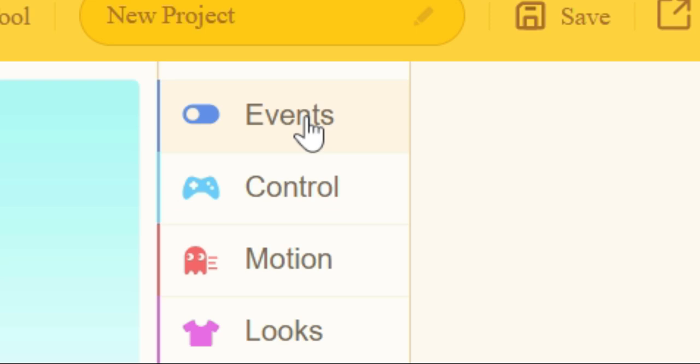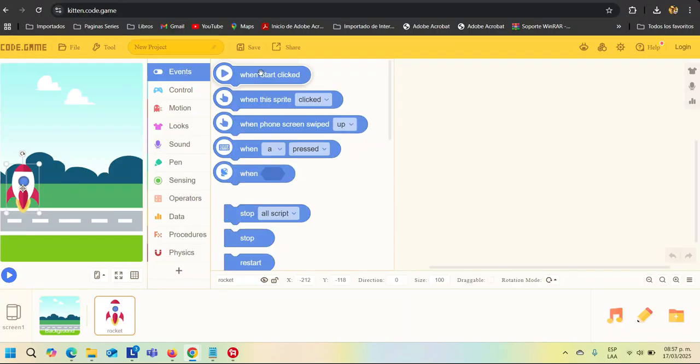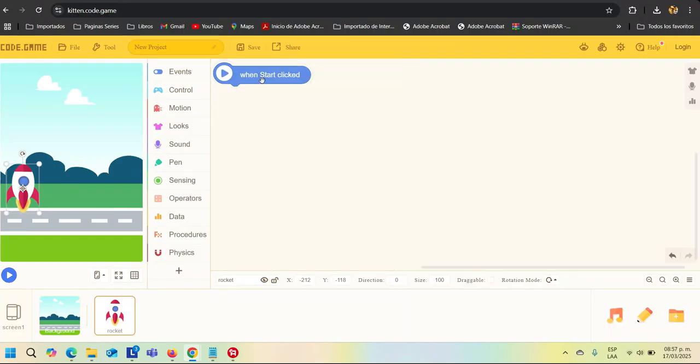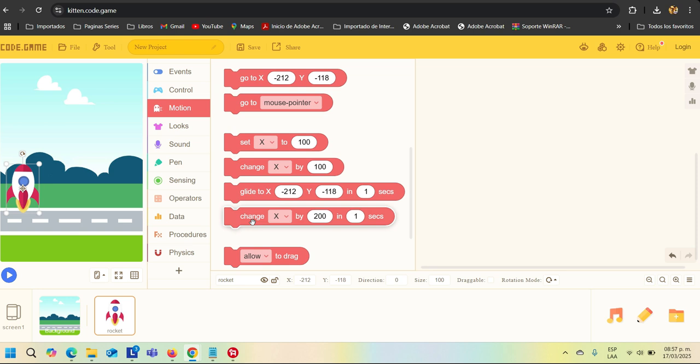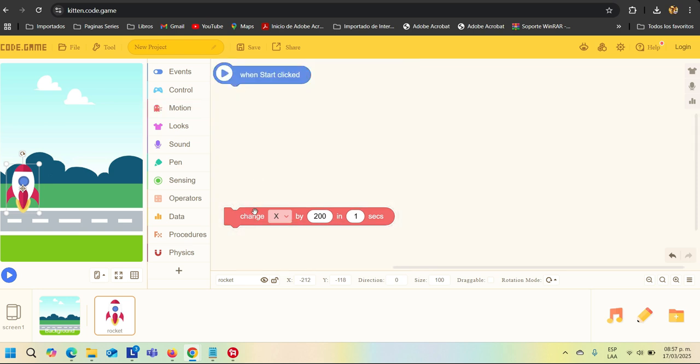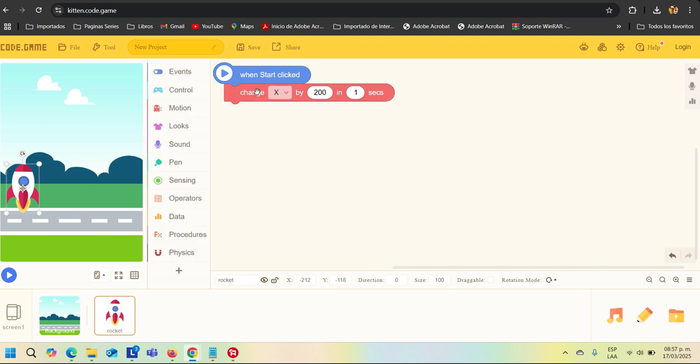Go to the Events tab and select "when Start clicked" so the code executes when clicking the blue button. In Motion, select the block "change X by 200 in 1 sec." Set it to 300 steps. Move right.